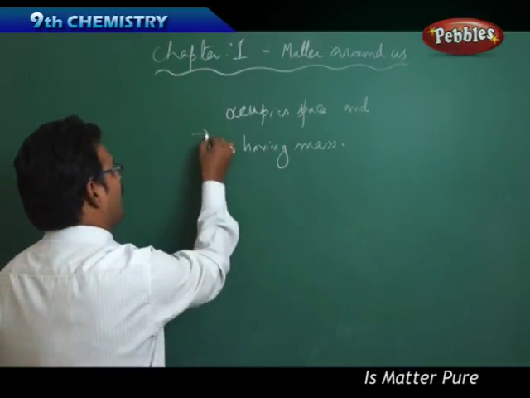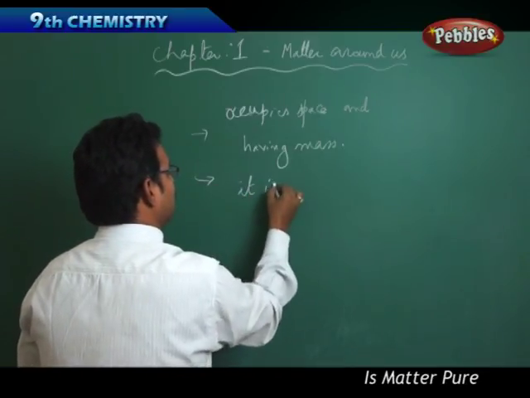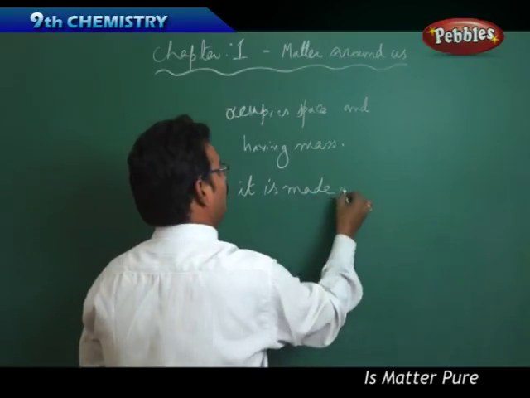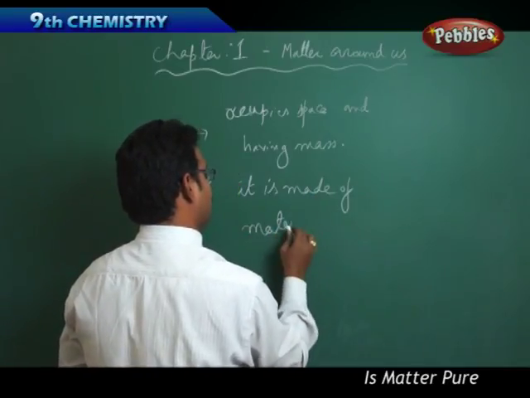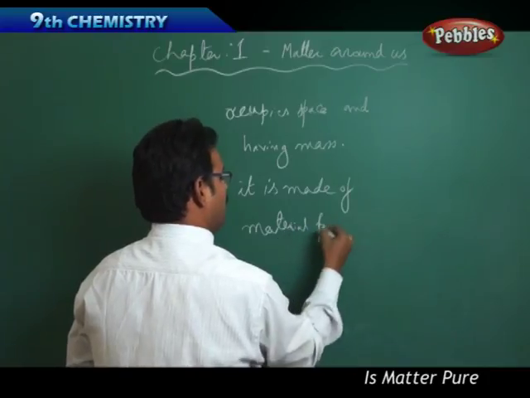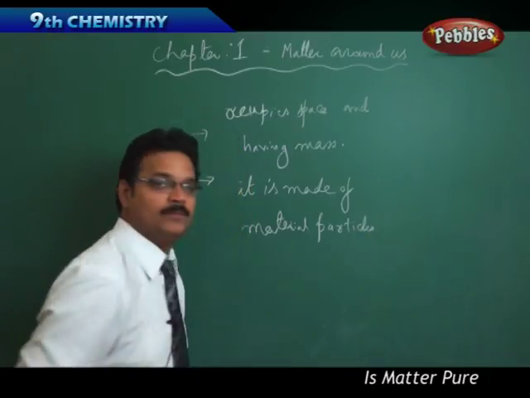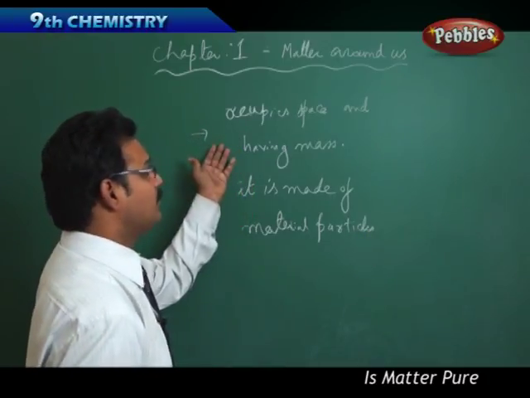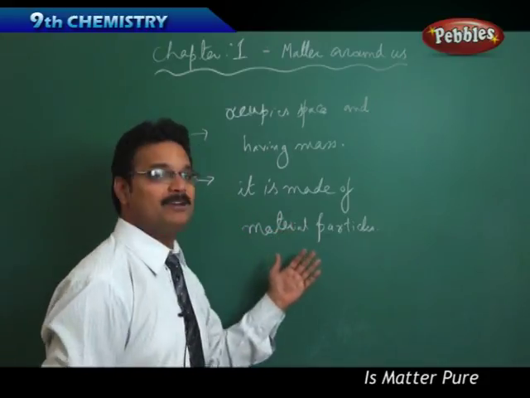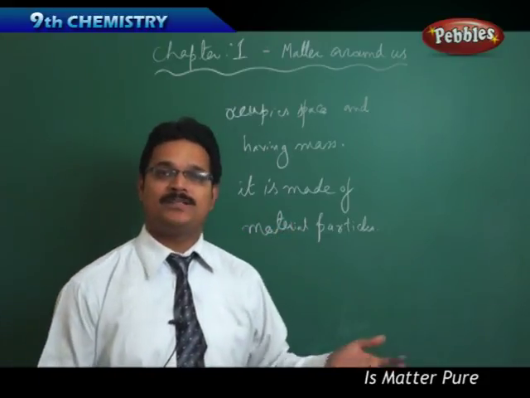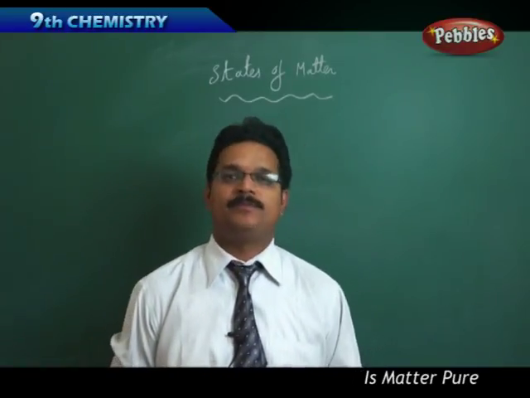So I can give another statement of matter: it is made of material particles. In that way, matter is that which occupies space and has mass, or matter is made of material particles. Both are definitions of matter. So we understand that matter is made of material particles.